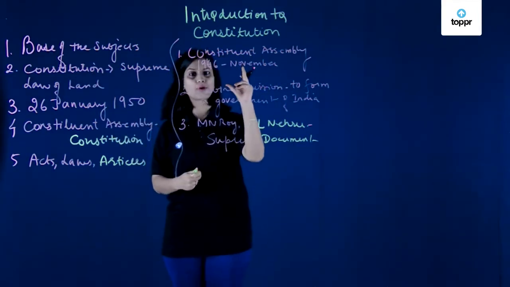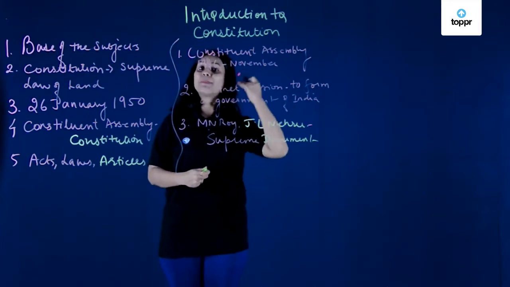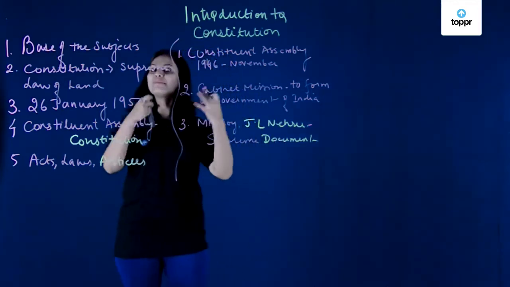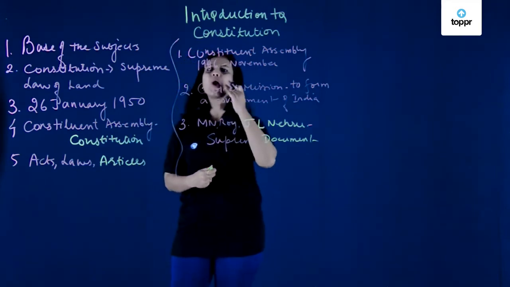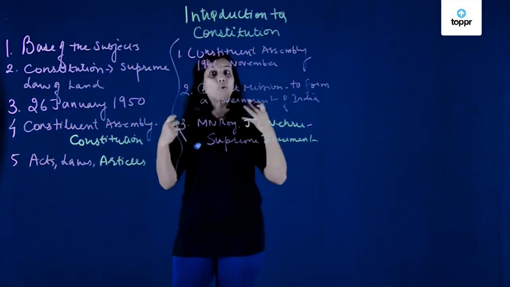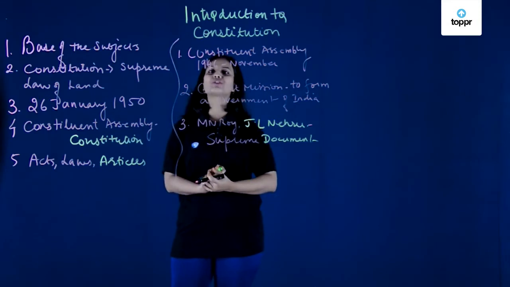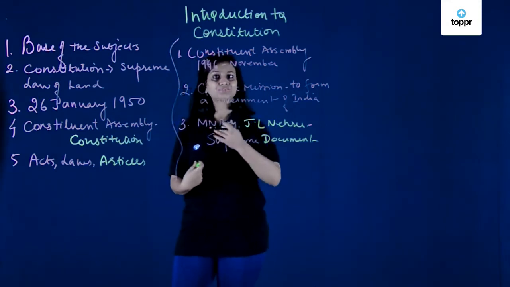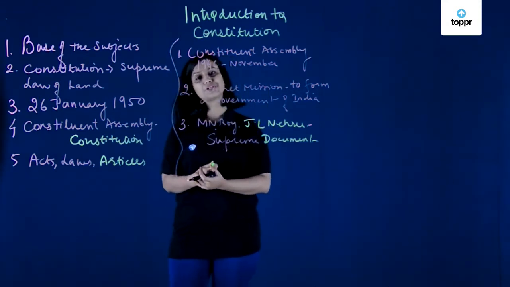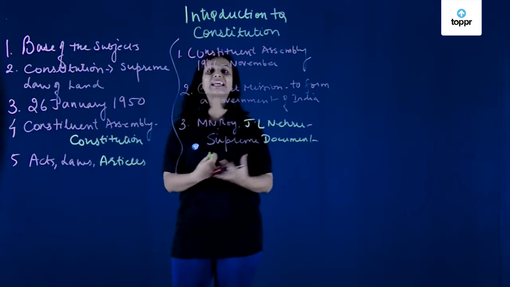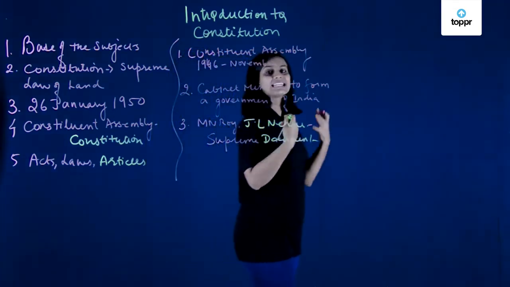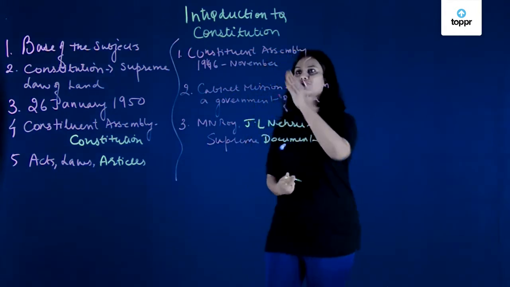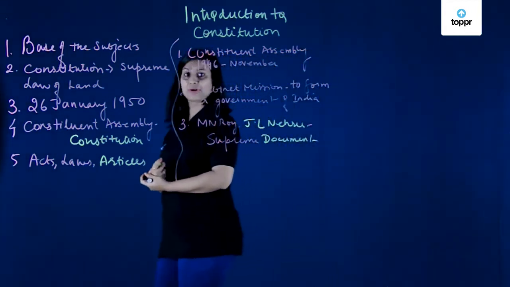Hence, a supreme book has to be formed, but its beginning and how it actually came into the picture started since the 1930s, I would say, when people started discussing it. However, the practical implementation could only happen in '46. After the Cabinet Mission showed some interest in India forming the government, M.N. Roy and Jawaharlal Nehru took this opportunity and started discussing the making of a Constituent Assembly, which we will read separately.